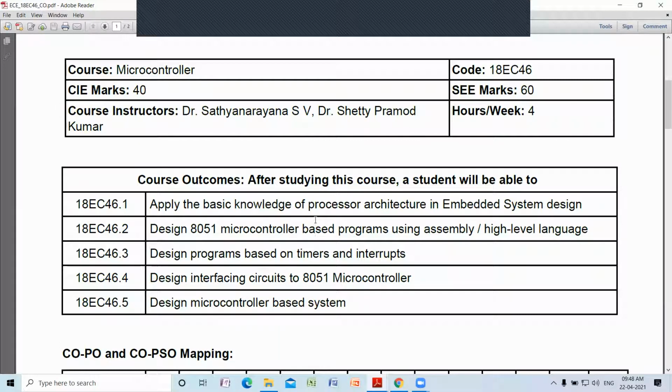temperature sensor. You may be dipping it in a glass of water, hot water, cold water, medium hot, and you may be reading that temperature and you are recording it. A simple program. This is what I mean. This is the ability you may get at the end of this course, that is designing a microcontroller based system. That is the ability number 5. So these are the course outcomes we have written by going through the syllabus.